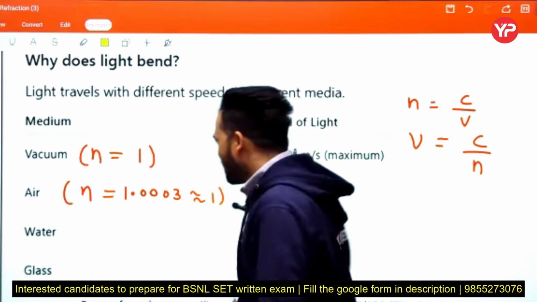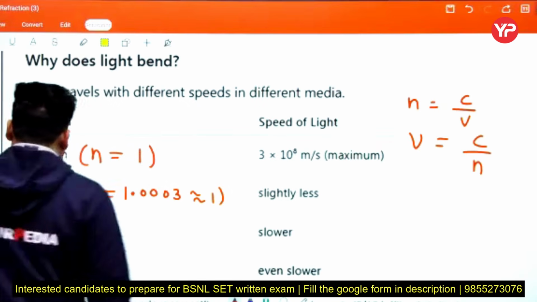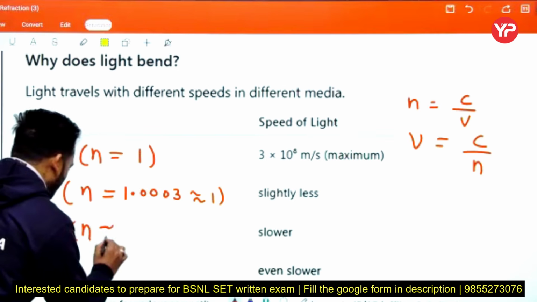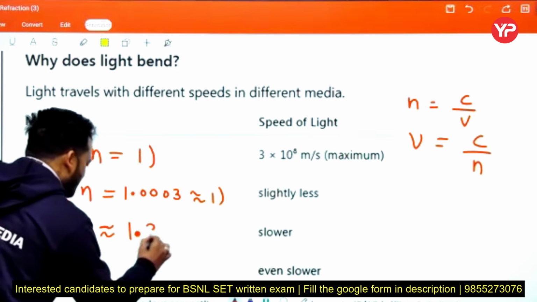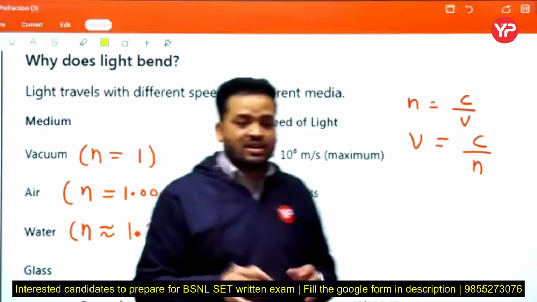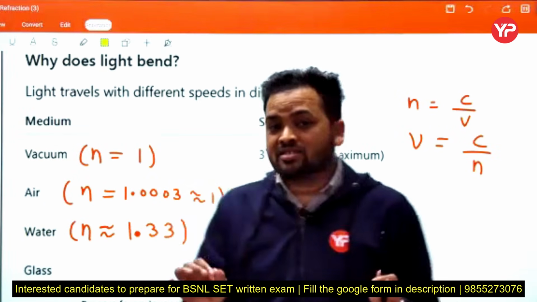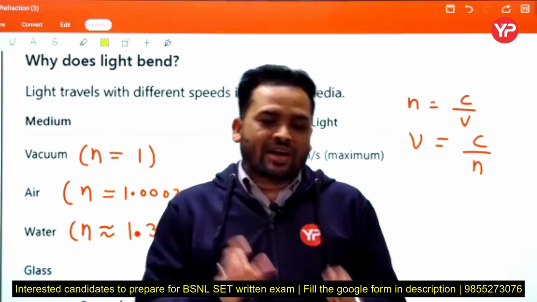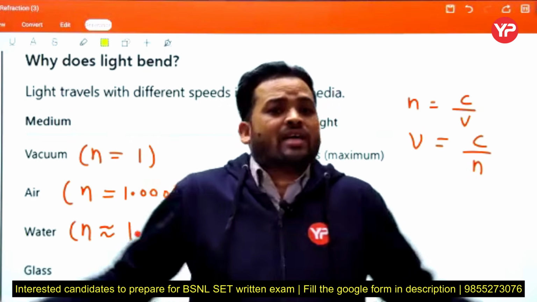Now water. For water, the refractive index is approximately 1.33. And refractive index is a ratio of two speeds, so refractive index does not have any unit.